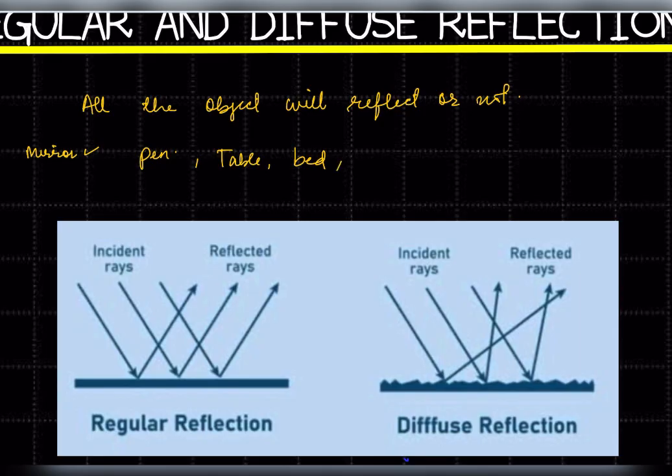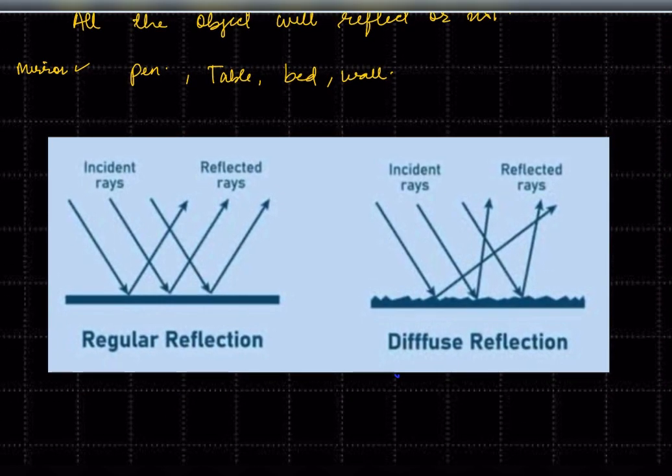What about the wall? Will it reflect? Yes. Will all these objects reflect? Yes. It doesn't depend upon what the object is. Every object will reflect. If it doesn't reflect, then you cannot see it. It must reflect for you to see the object. Now sir, if I look into the mirror, I'll see my image. But if I look at the wall, the image is not formed. I don't see my face in the wall. You are telling me the wall is going to reflect? Yes, the wall will reflect, but you do not see the image.